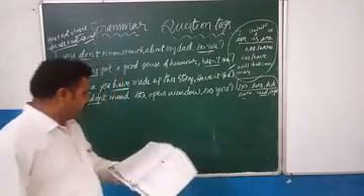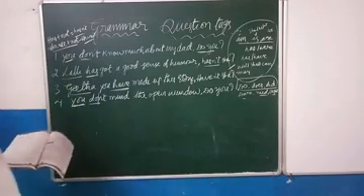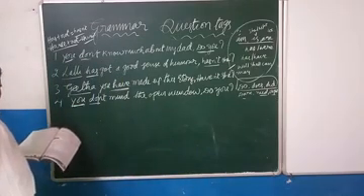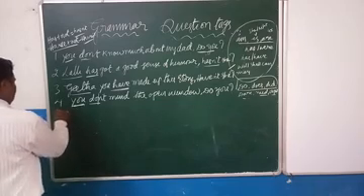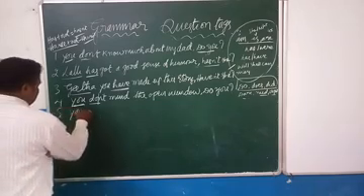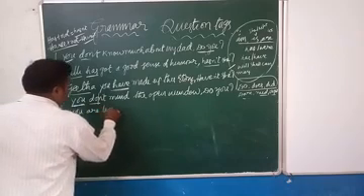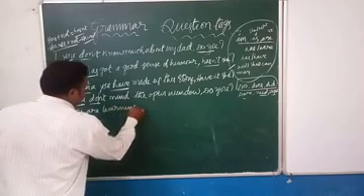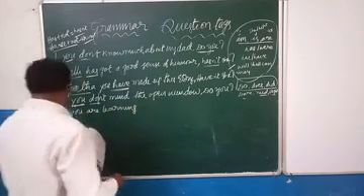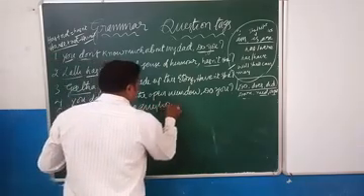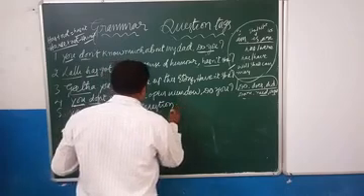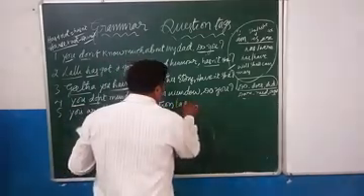One more example. See that. You are learning question tags.